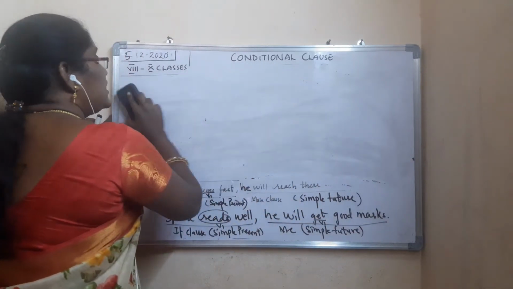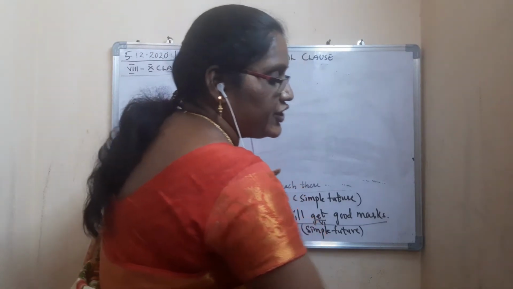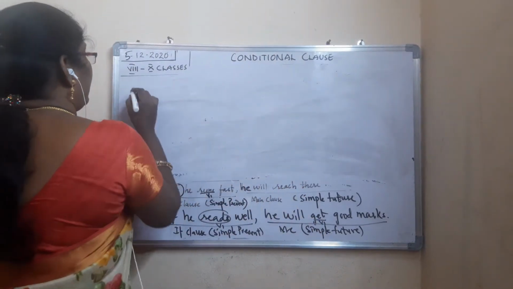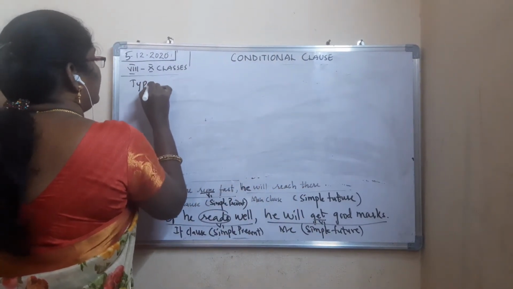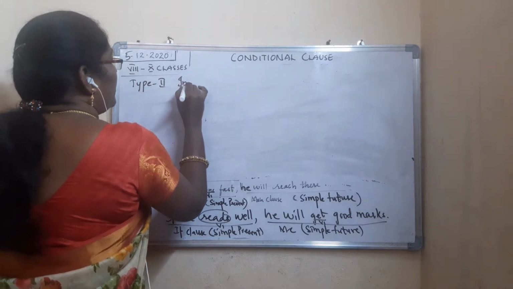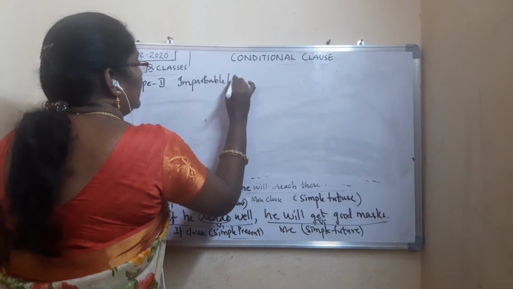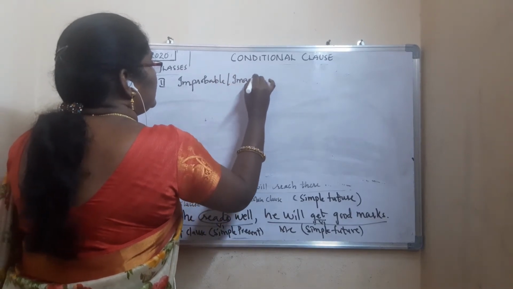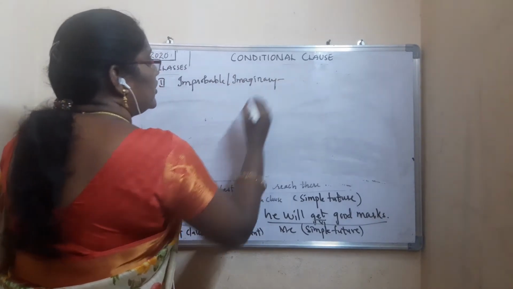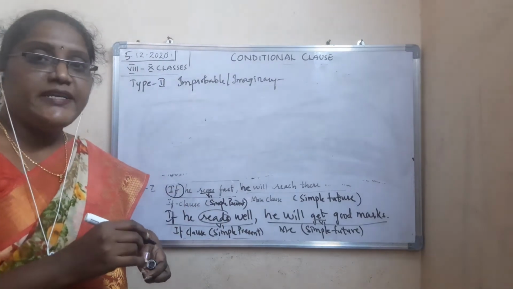Type 2 is what? Imaginary condition. Okay, improbable or imaginary condition. Type 2 is what? Improbable or imaginary condition. Okay, improbable or imaginary condition means what?